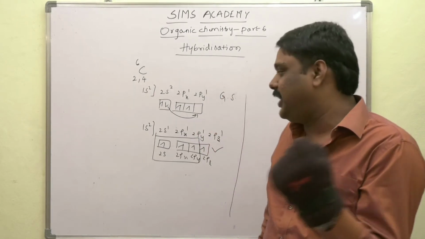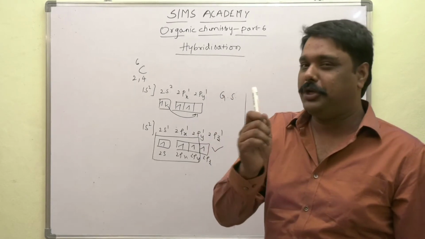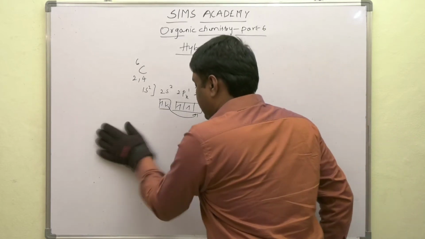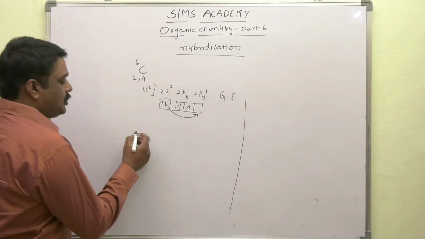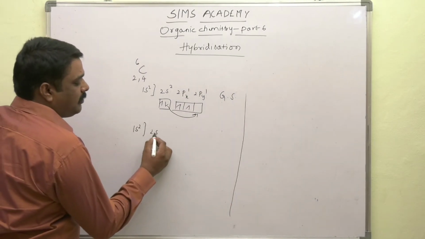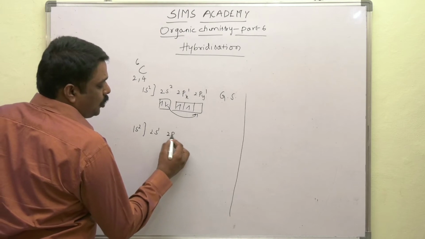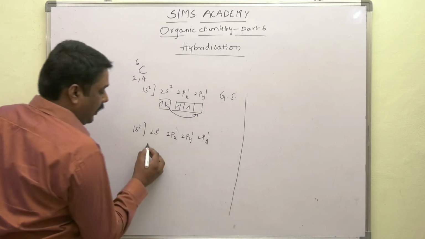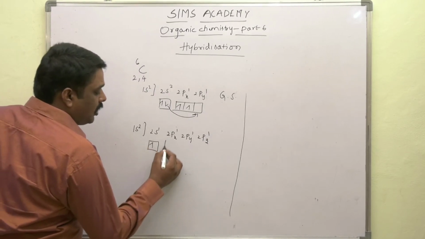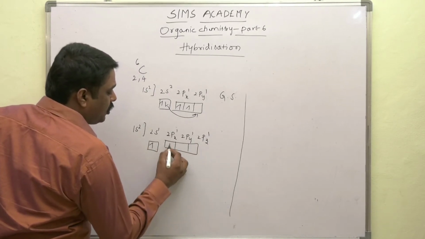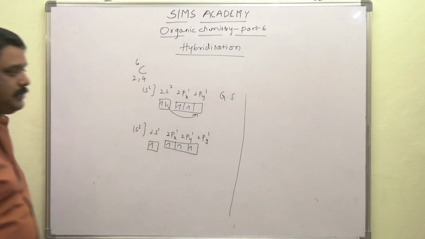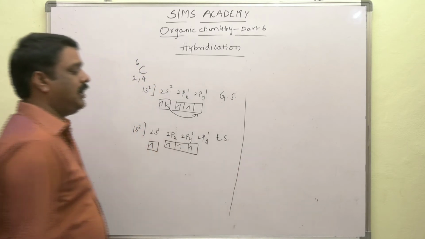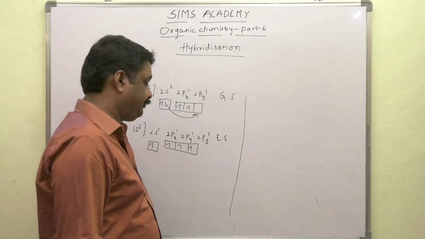Now in the excited state, one electron from the 2s orbital jumps into the 2pz orbital. The configuration becomes 2s1, 2px1, 2py1 and 2pz1. This is the electronic configuration of carbon in the excited state.